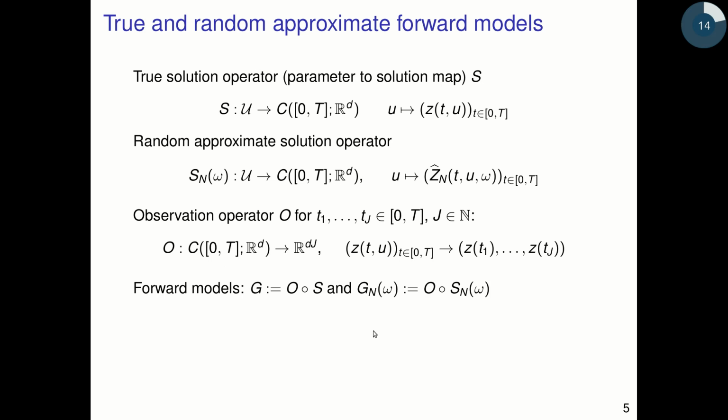We can then form the forward models G as just the composition of O with S, and the random approximate forward model Gn as the composition of O with the random approximate solution operator Sn. By definition, you can show that the Euclidean norm of the approximate forward model with respect to the true forward model is bounded above by the number of observations times the sup norm of the error of these two solution operators.